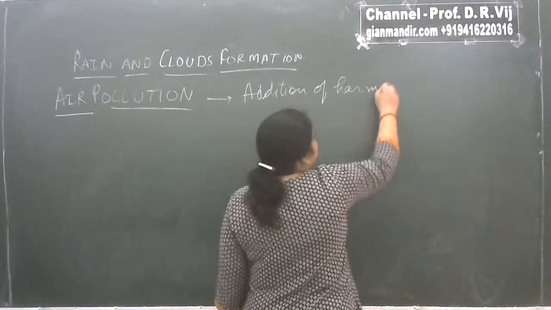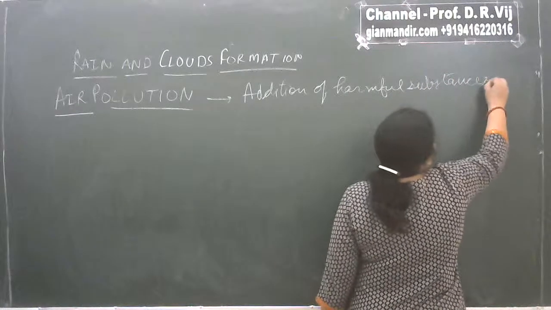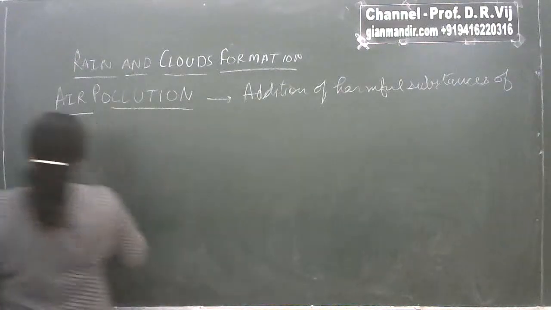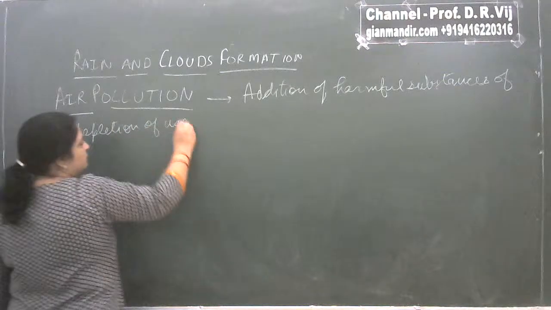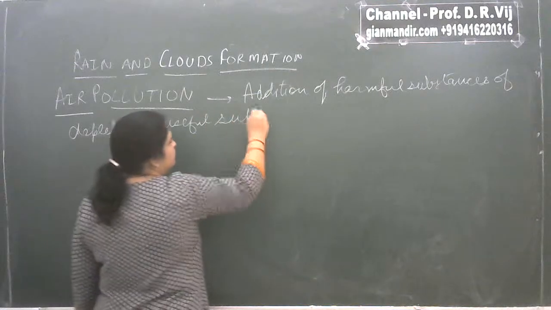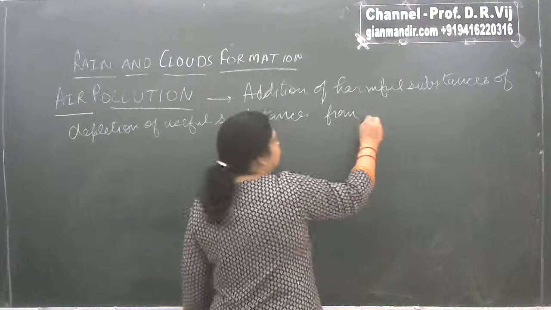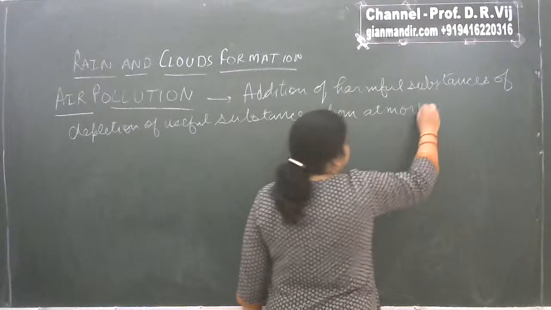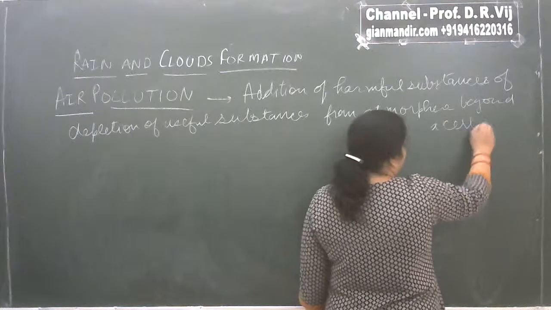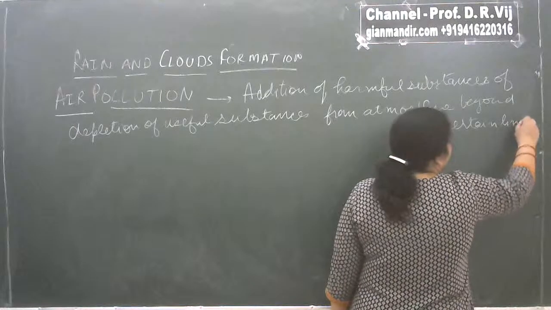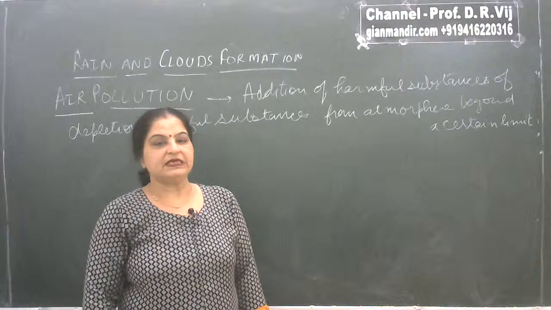harmful substances or depletion of useful substances from the atmosphere beyond a certain limit is called air pollution, and the substances that are added up and that adversely affect, they are known